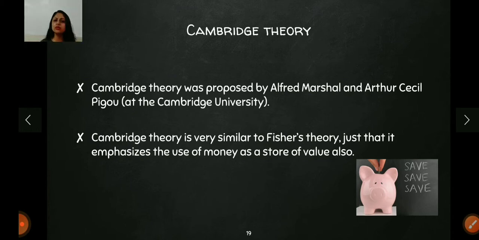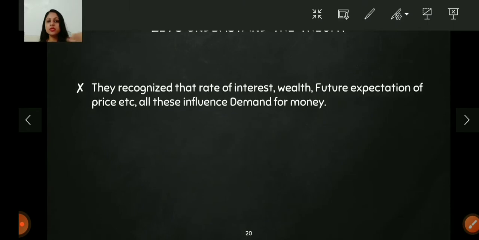They were very similar to each other, but there's a very little minor difference in the concepts of the theories. Fisher only assumed that people need money for transaction purpose, right? लोगों को पैसे सिर्फ exchange करने के लिए, buy and sell करने के लिए चाहिए होते हैं. He only focused on that thing. But in Cambridge theory, the economists also focus कि money को लोग storage के लिए भी use करते हैं. People use money for the store of value as well. That is a little difference between the theories. So let's understand both the theories first.